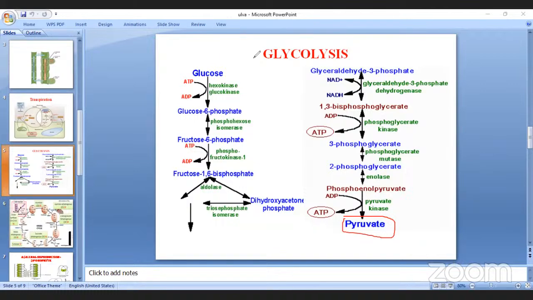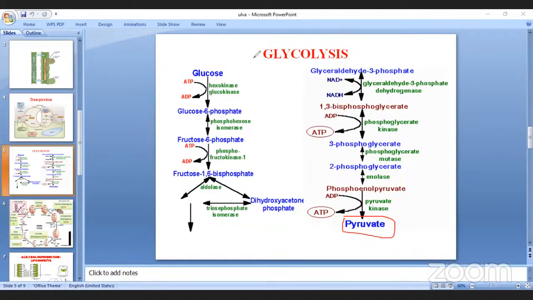Remember these: glycolysis, EMP pathway, Embden-Meyerhof pathway, hexose diphosphate pathway. Another name is the core respiration. This is the first stage of respiration. Is it clear? Hello?